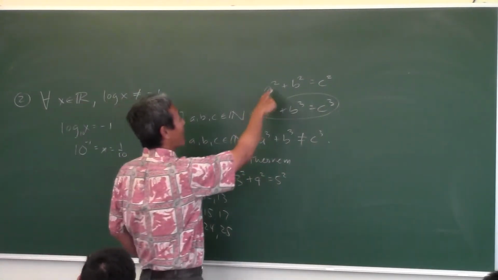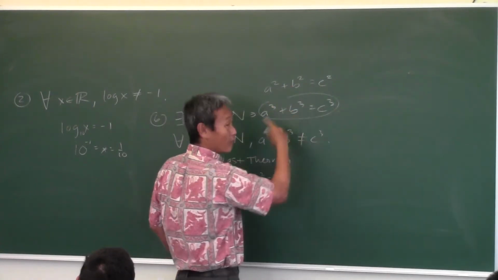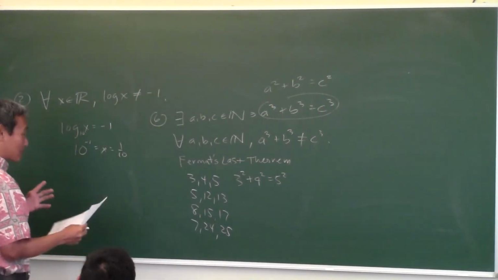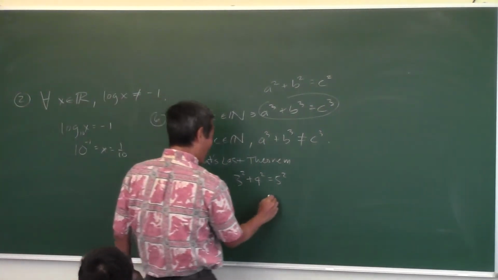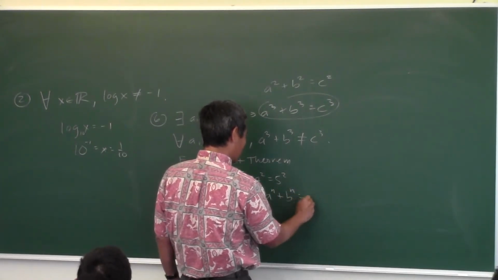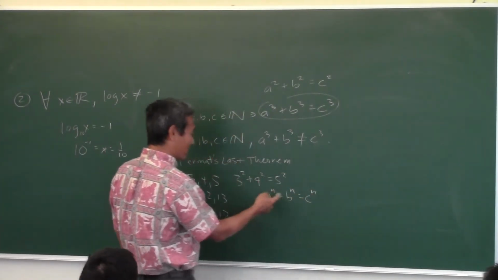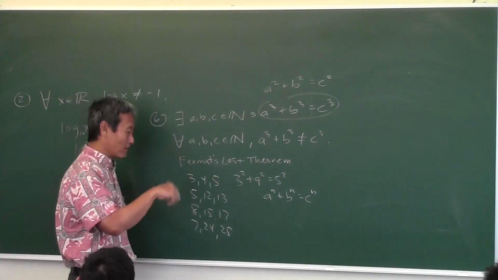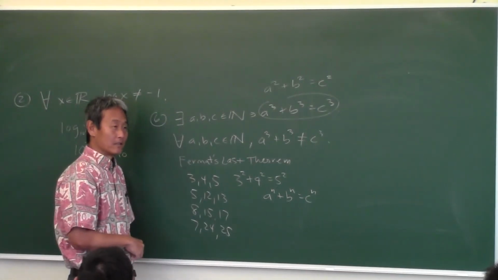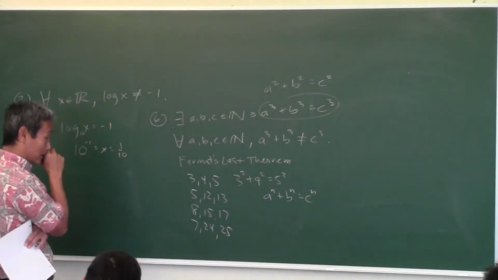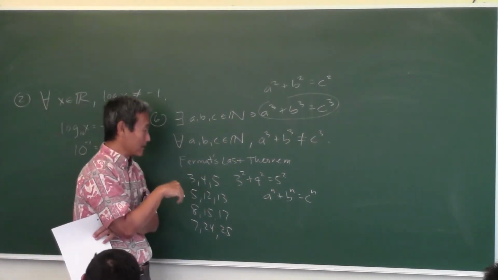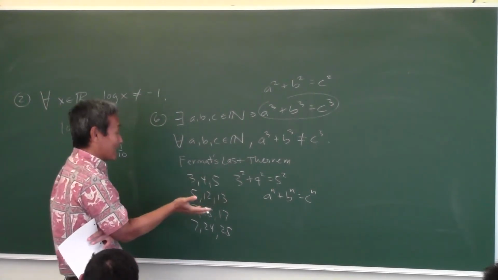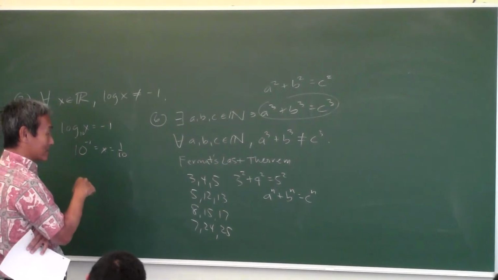Okay, but what happens when the power gets bigger? Instead of 2, it's 3 or 4 or 5. Well, there was a very famous problem back then, and they said, well, if you had a to the n plus b to the n equals c to the n. Because everybody knew when n was 2, there was an infinite number of solutions, but what happens when n is 3 or 4 or 5 or bigger? So nobody could find any solutions, so if you can't find any solutions, does that automatically mean there's none? No, because just because you couldn't find it, that doesn't mean it's not there, right? It's just that you couldn't find it.